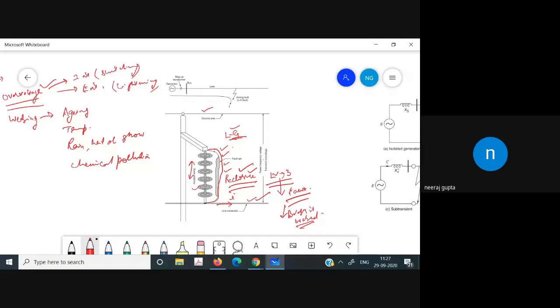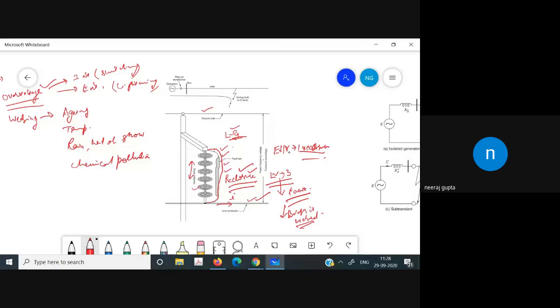However, in a high voltage or extra high voltage system, only one recloser is attempted, because the damage due to the short circuit may be very large and the system stability is at stake. So this is all about reclosing.